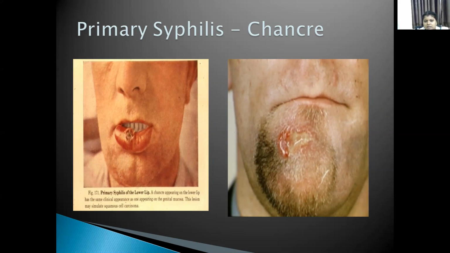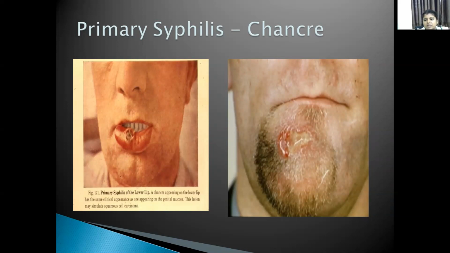Next, if you see the infective dose, as small as 60 treponemes may cause infection in 50% of human volunteers. It usually multiplies at the site of entry. Its generation time is almost 30 to 33 hours, and incubation period is almost 90 days. After the incubation period, we can see the clinical manifestations.